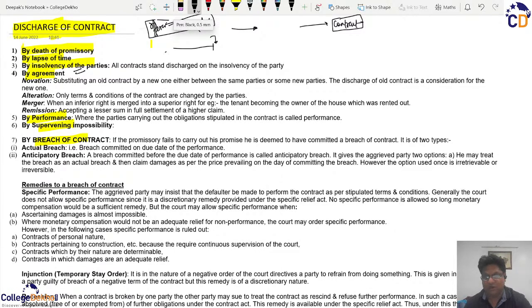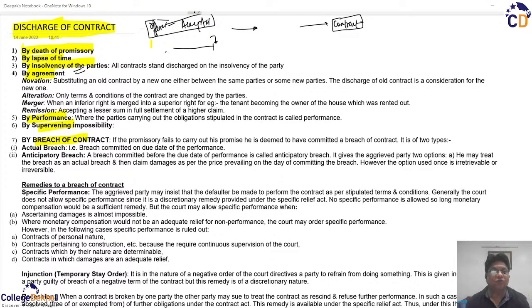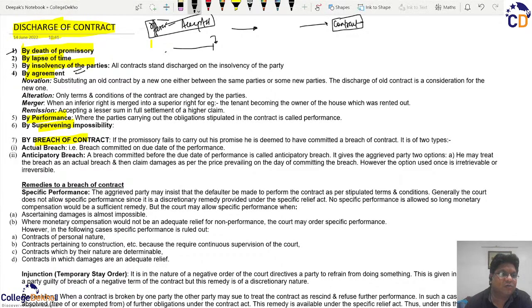So if the party has become insolvent, now he is not capable of paying any kind of damages. So the other party will not enter into any such contract because they believe that any default from such insolvent party will not give them any right, and therefore this declaration of legal insolvency of any of the parties discharges all the parties associated from such contract. So you can feel that the first and third are more of personal causes which cause the discharge.